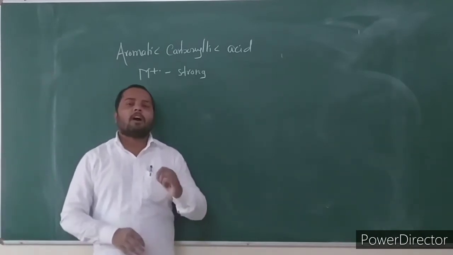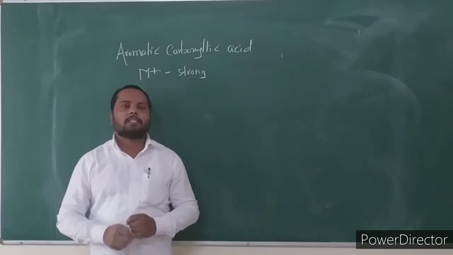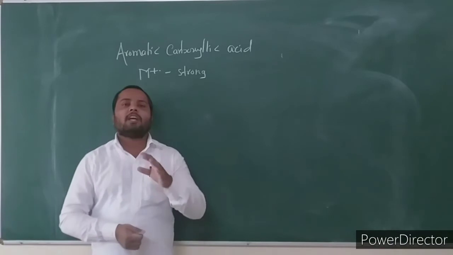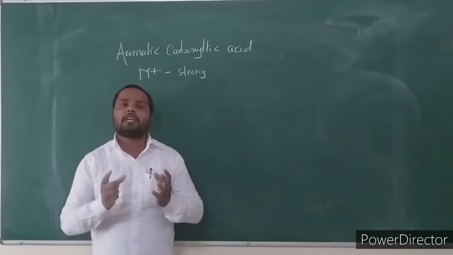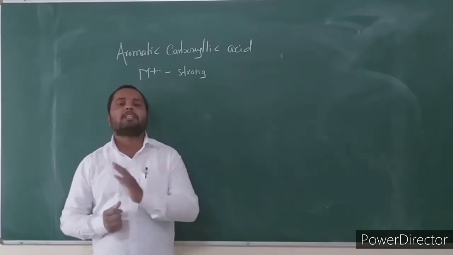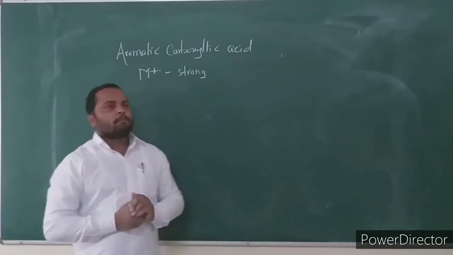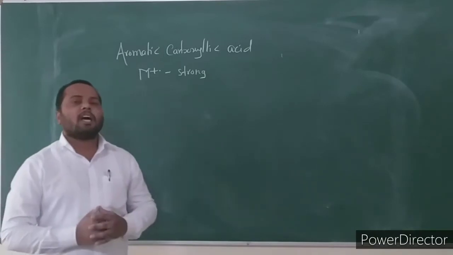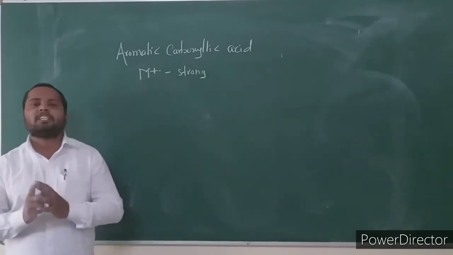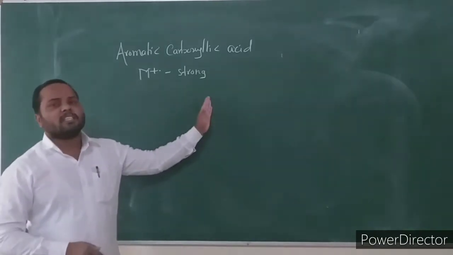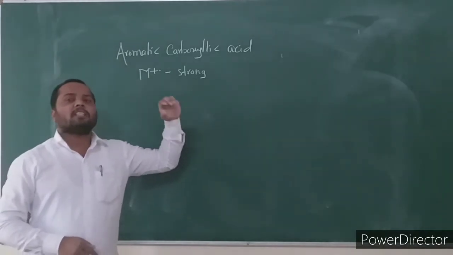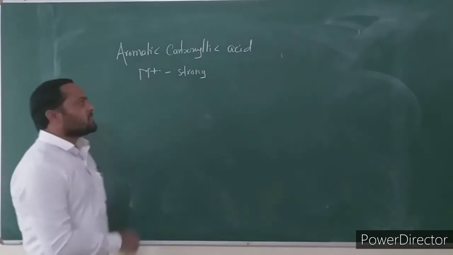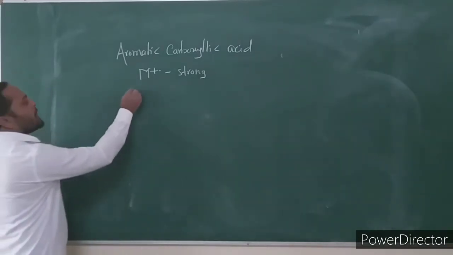In the mass spectrum of aliphatic carboxylic acid, the molecular ion is generally of weak intensity, but we can still observe it. But for aromatic carboxylic acid, the molecular ion is generally strong in nature. It has high intensity in the mass spectrum of aromatic carboxylic acid. Then what is the fragmentation pattern?